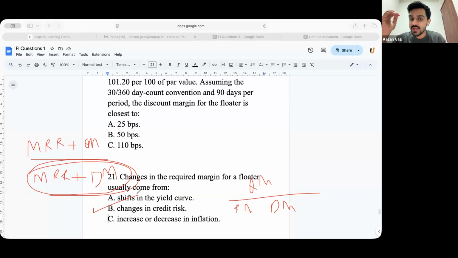Now, interest rate in the market is dependent on shifts in the yield curve. It is dependent on increase or decrease in inflation. What it is not dependent on is, like, your required margin will change if, suppose, the company की quality खराब हो गई, तब आपका floating rate note effect हो सकता है. Is that clear for everyone? Why B?